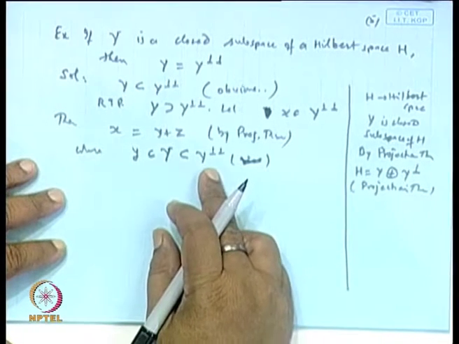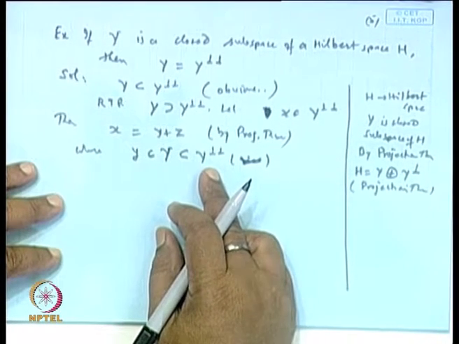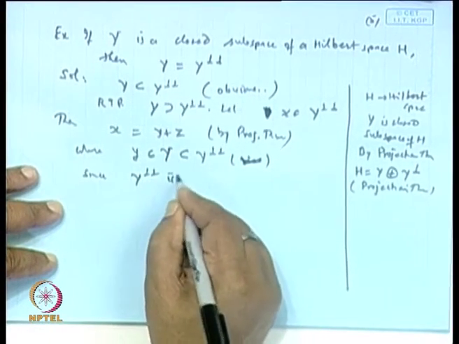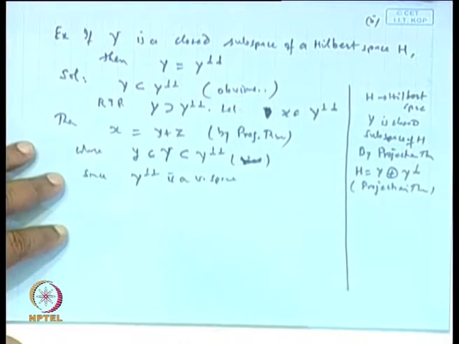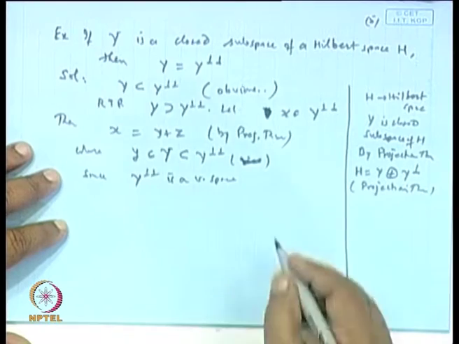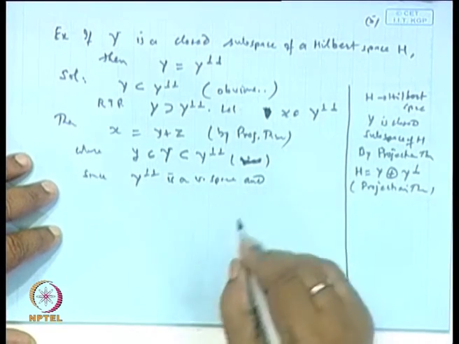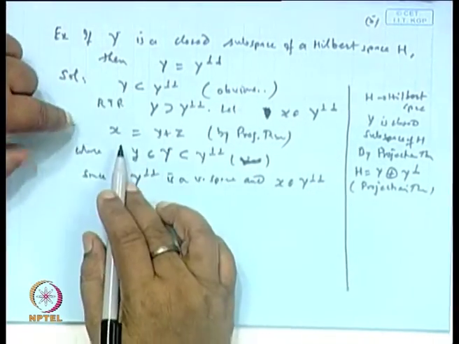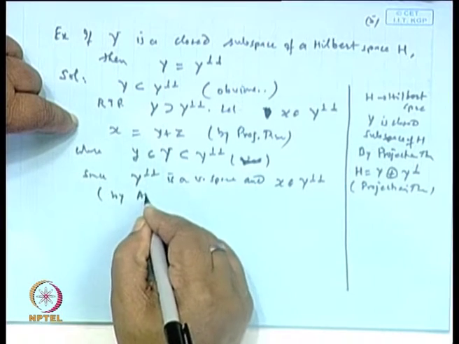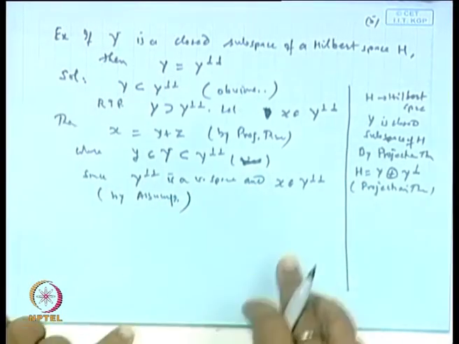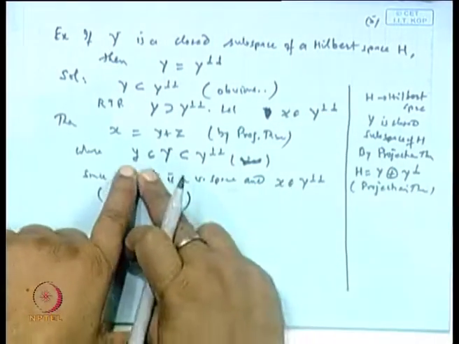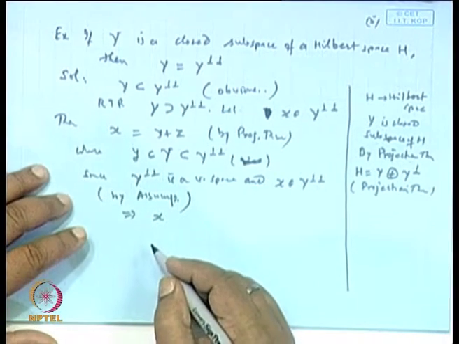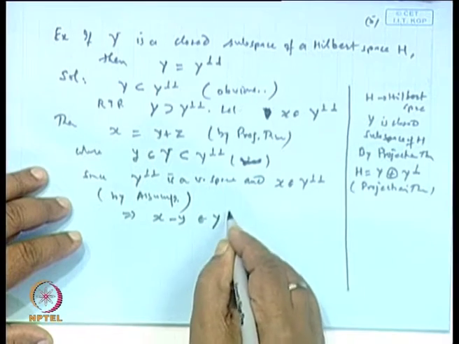Now, since orthogonal complements are vector spaces, is it not? So, since Y perpendicular perpendicular is a vector space, and x belongs to Y perpendicular perpendicular by assumption, and y is also in Y perpendicular perpendicular, it implies x minus y is a point in Y perpendicular perpendicular.